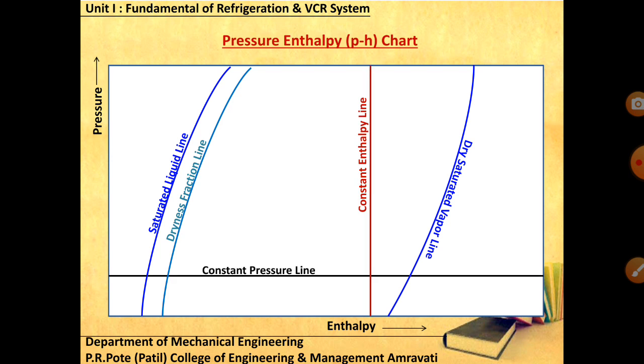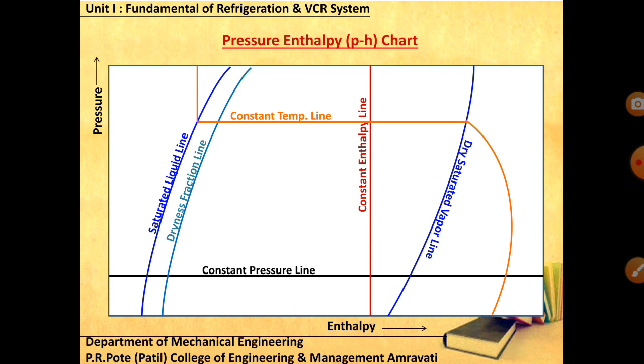Obviously there are two lines parallel to the x and y axes, that is the constant pressure line and the constant enthalpy line, from where you can get the values of enthalpy in order to calculate the compression work or heat transfer rates. And this curve is the constant temperature line.